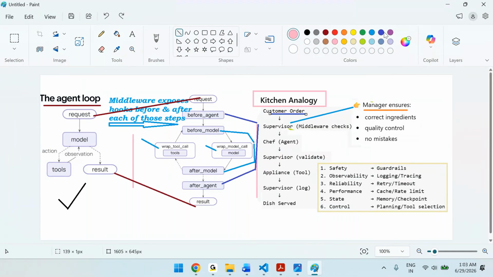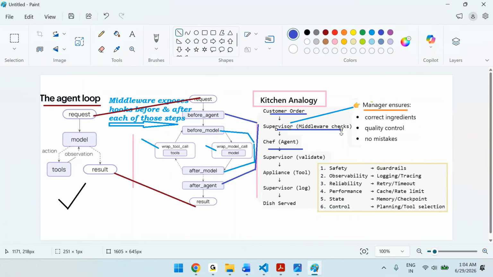The chef is the agent, and in between the chef and the customer, there is a supervisor. He's like a middleware. What does that supervisor do? He will validate. He will check the condition, the taste, the ingredients, like this. So you can visualize the supervisor as a middleware.